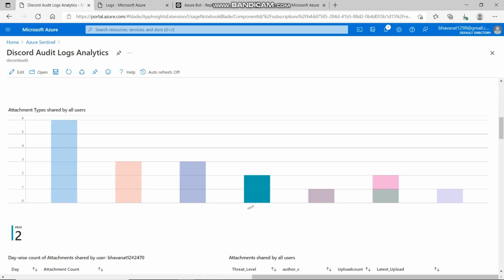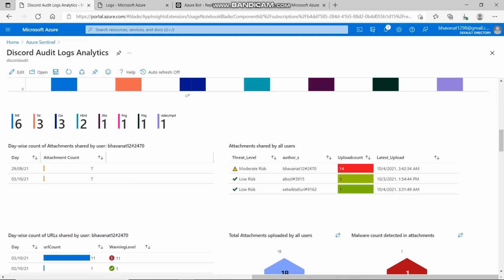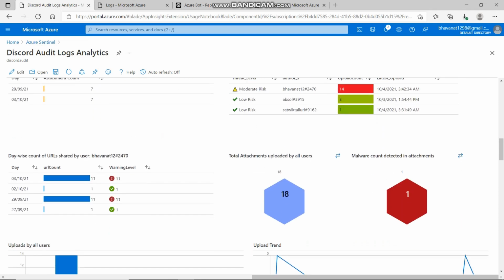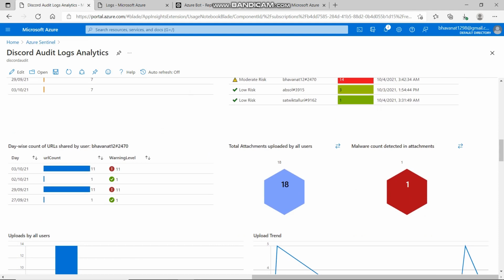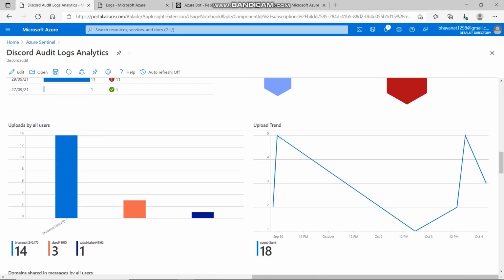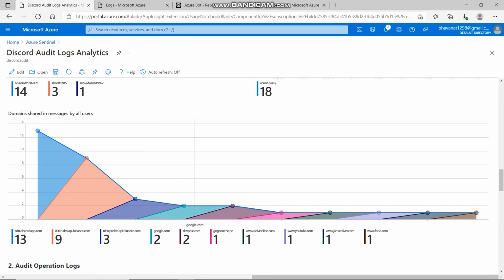We then have a bar chart that indicates the count of various file types shared in the channels. The plots below show the count of attachments shared by users and indicate a possible threat level based on the user sharing pattern. We can see a similar analysis done for URLs too. We then have plots related to the upload patterns of users. Apart from that, we are also tracking the different kinds of domains that are shared in messages.